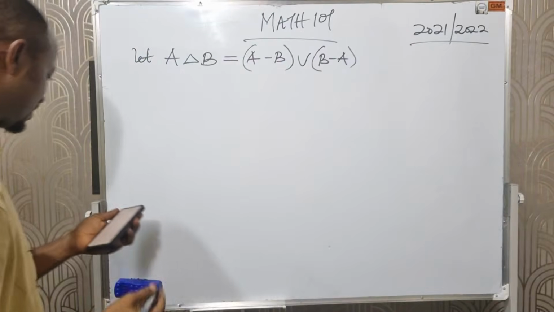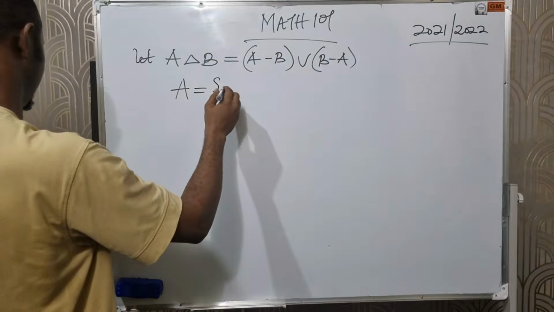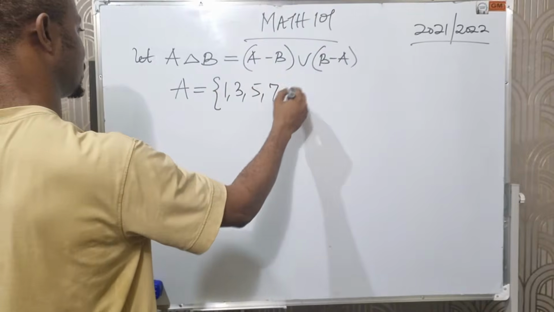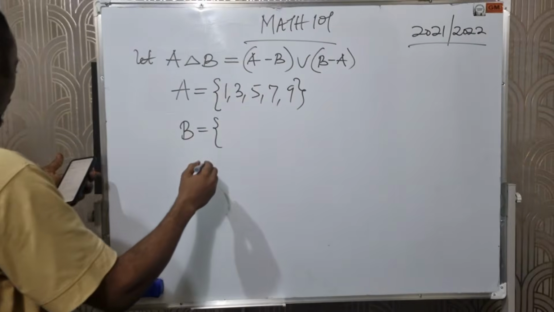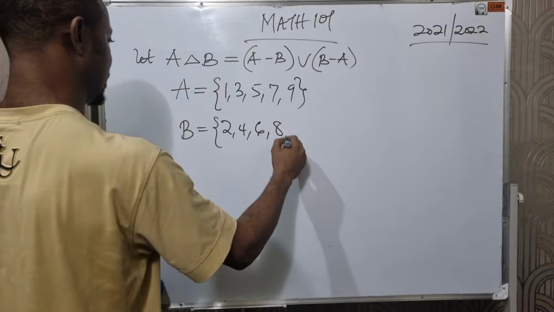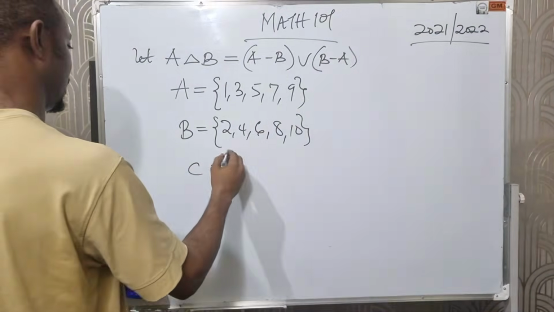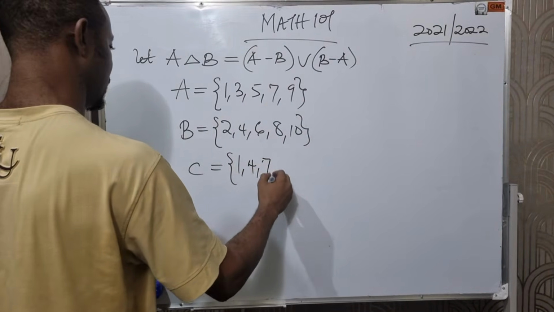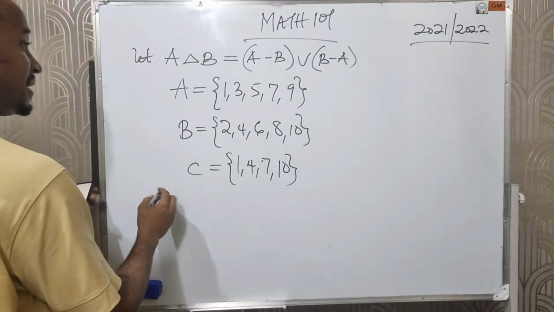And we are told that set A is given as 1, 3, 5, 7, and 9. Subset B is given as 2, 4, 6, 8, and 10. And subset C is given as 1, 4, 7, and 10.